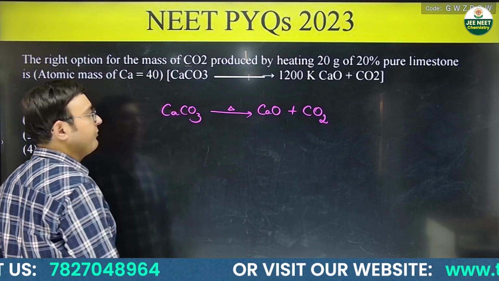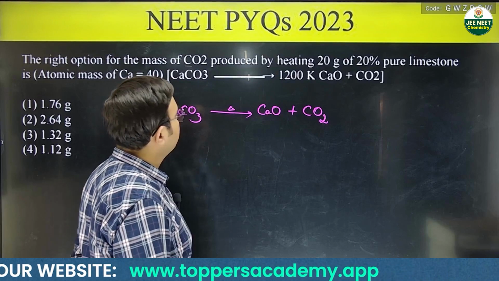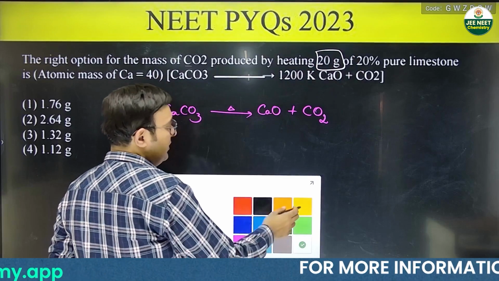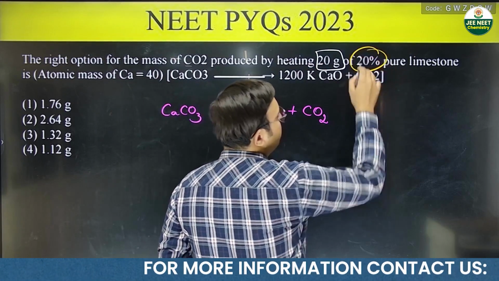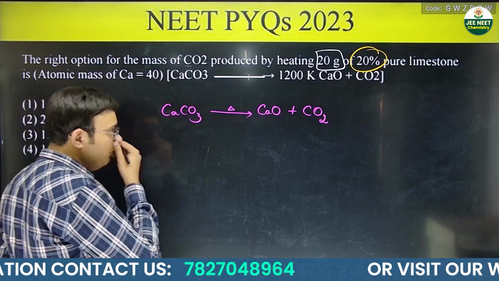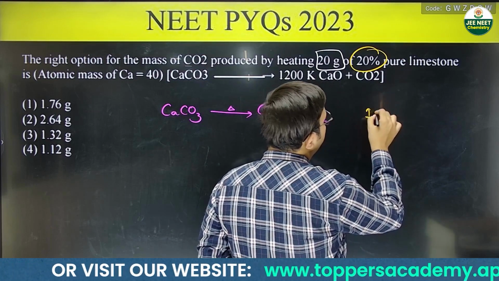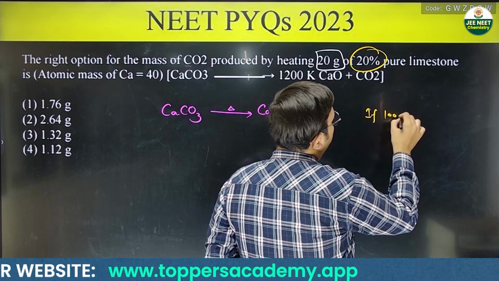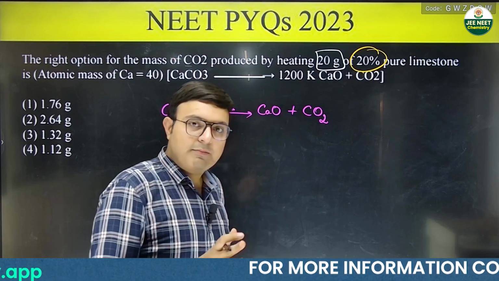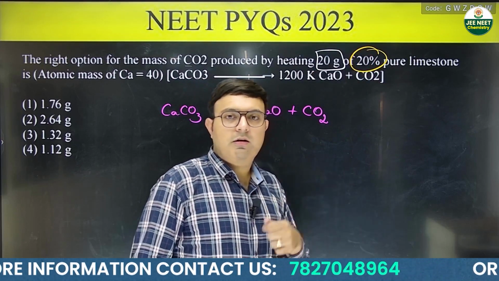Okay, so if you know the amount of calcium carbonate, you can tell how much carbon dioxide is formed. So how much calcium carbonate has been used. 20 gram of calcium carbonate has been used, but see carefully, it is only 20% purity. So, इससे क्या पता चलता हमें? Okay, 20% purity says that in total 100 grams, there will be only 20 grams of your calcium carbonate.